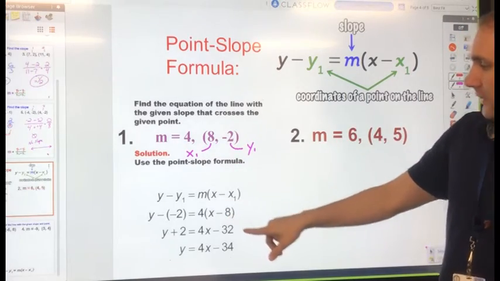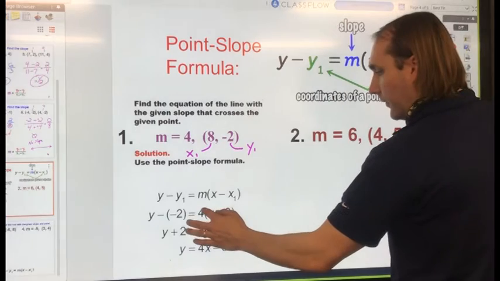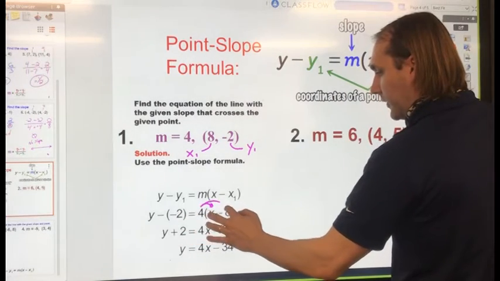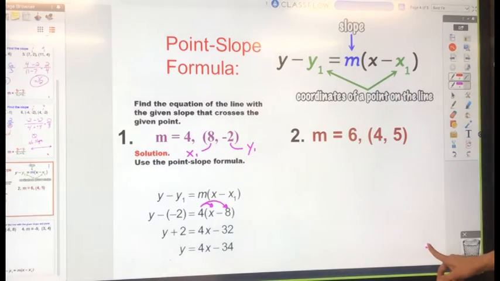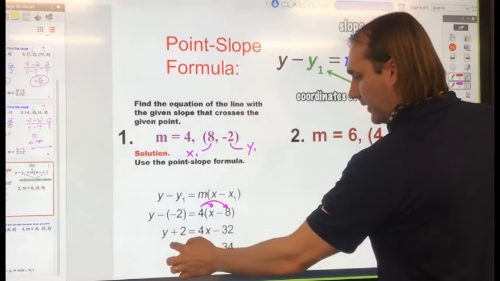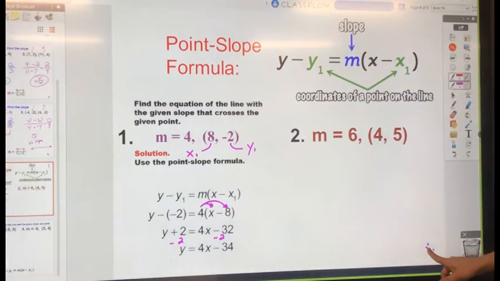Now note, we want to put this in slope-intercept form. So I need to distribute this 4 across here. Gives me 4x minus 32. And slope-intercept form is in terms of y, so I need to subtract this 2 here. Which is where we get y equals 4x minus 34.